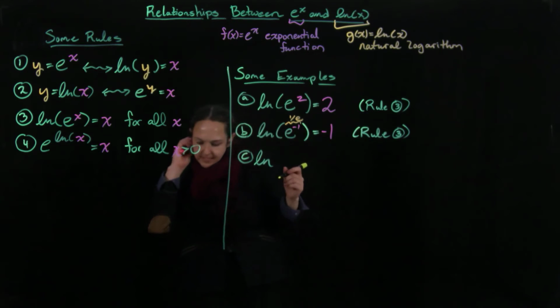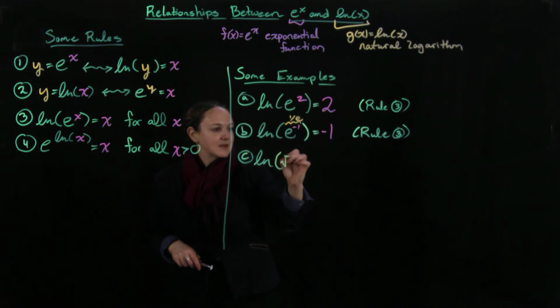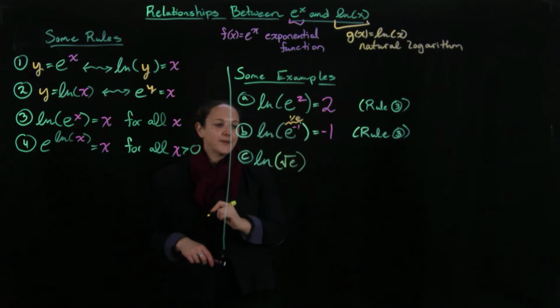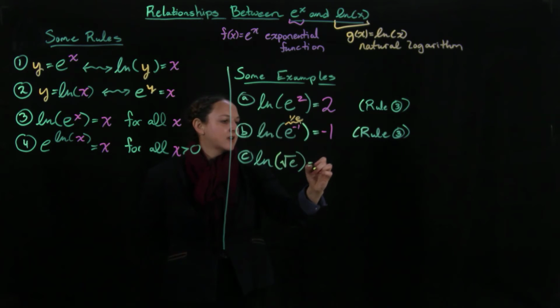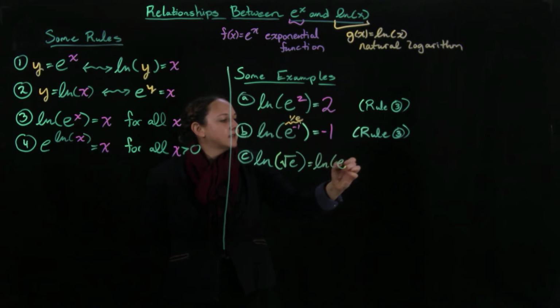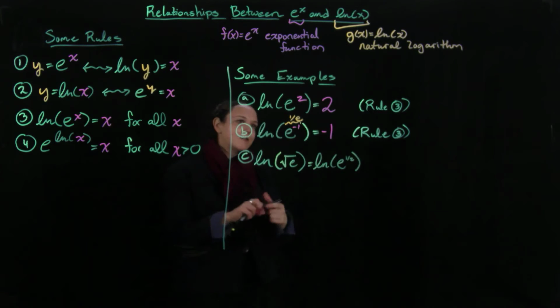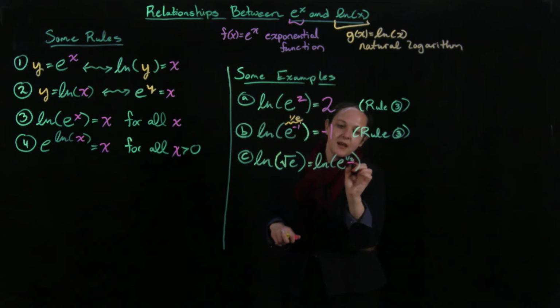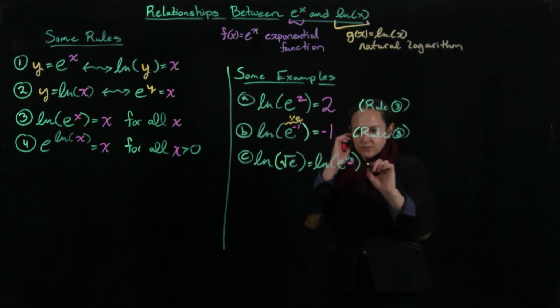Now we're going to take the natural log of the square root of e. And this is another one of these. We have to remember how that works, that I have to take the natural log of e to the 1/2. But now, great, here's my 1/2, and that's what I pick out.